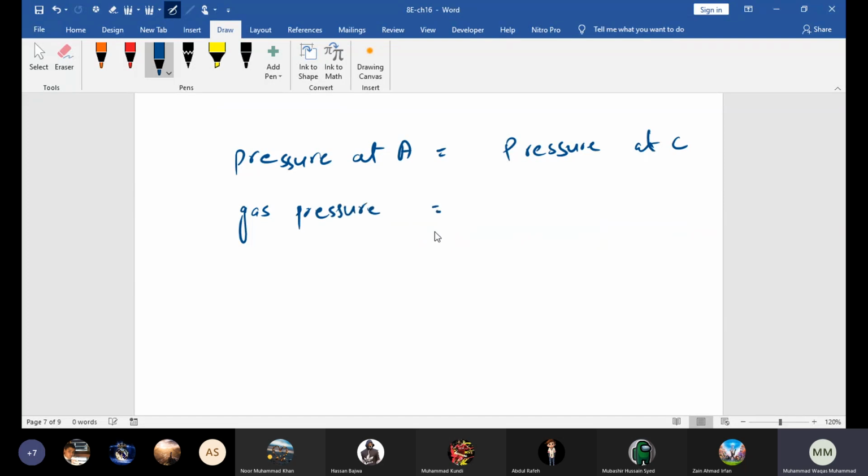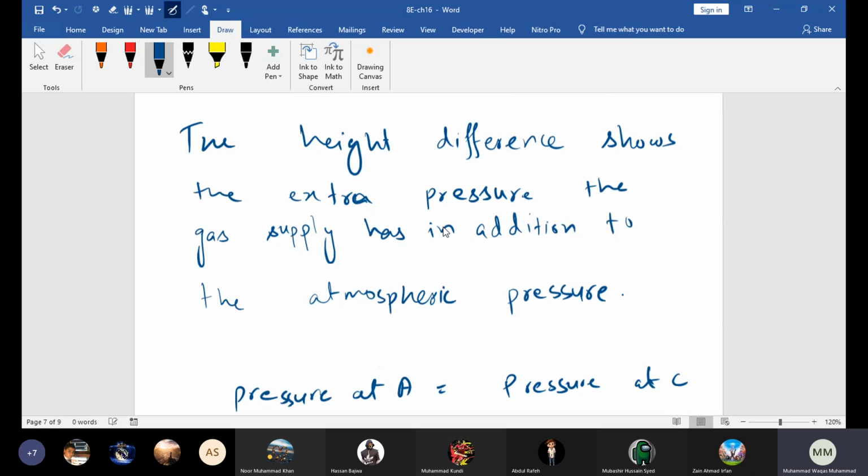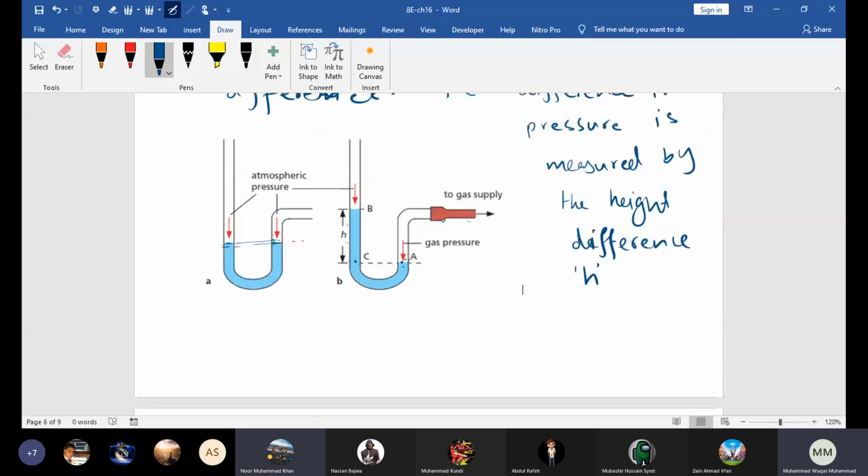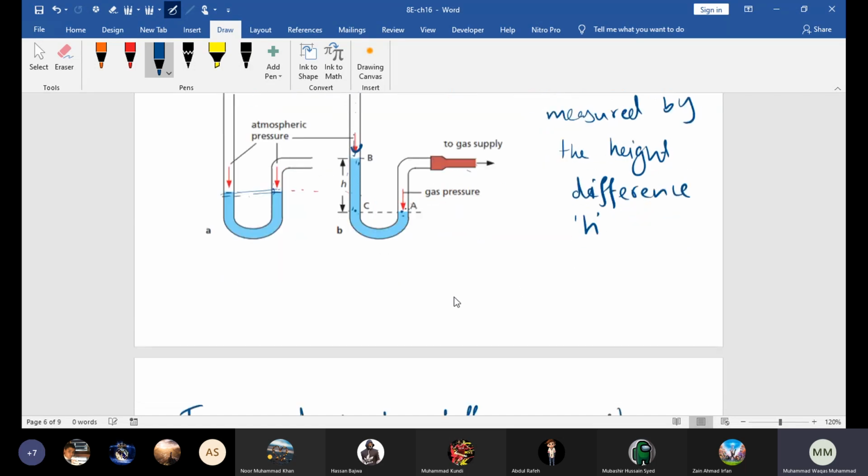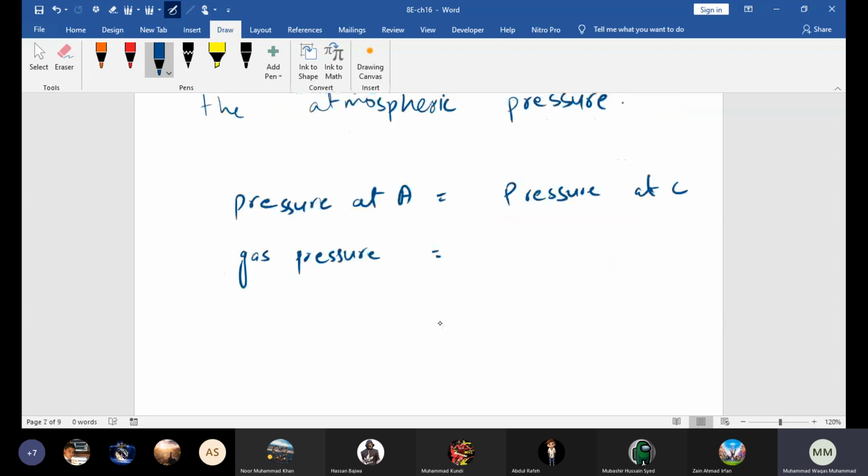Beta, what is pressure at C? Atmospheric pressure plus the pressure due to the liquid column BC, right?